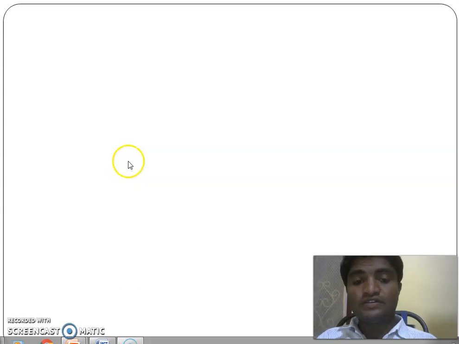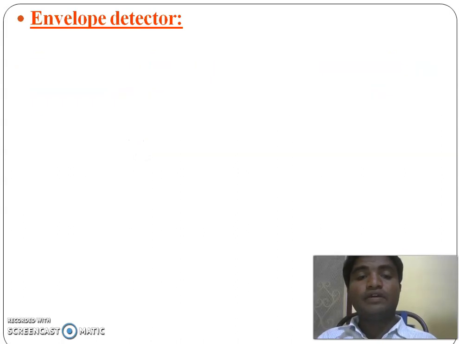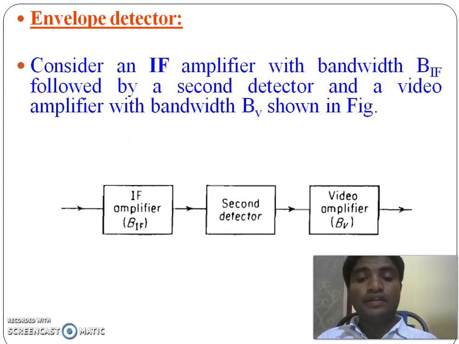In today's class, I am going to discuss the envelope detector and how to increase the detection capability. In a normal radar receiver, we have an IF amplifier, a second detector and a video amplifier. The second detector and video amplifier combined are called an envelope detector. And how to improve the signal to noise ratio is what we are going to discuss here.